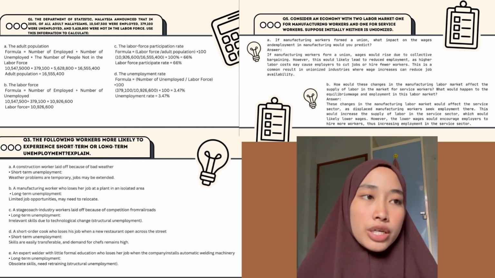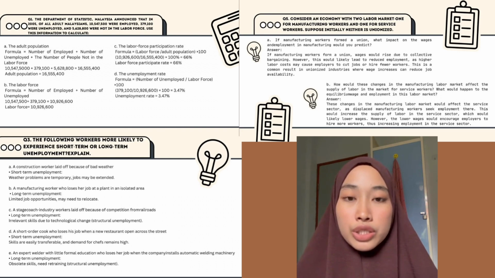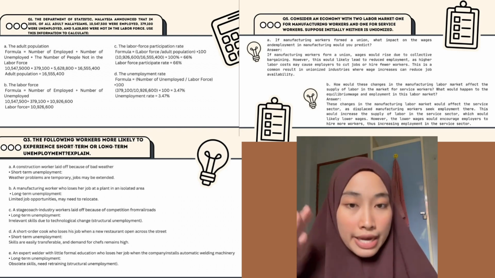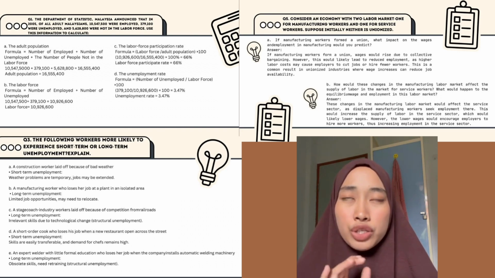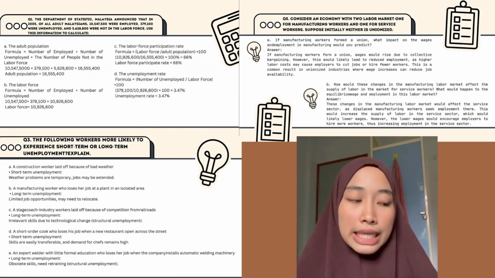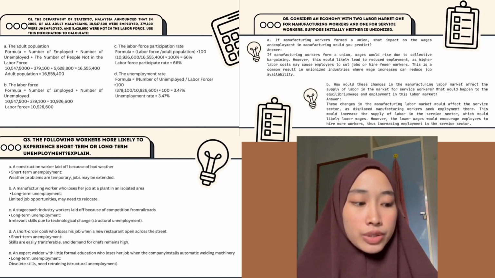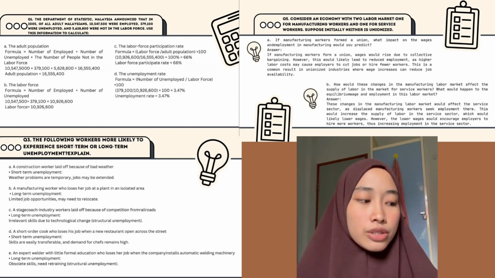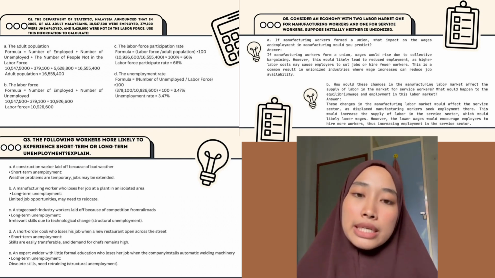So D, a short-order cook who lost his job when a new restaurant opened across the street. So the situation is short-term unemployment. Skills are easily transferable and demand for chefs remains high. This is an example of frictional unemployment, where the worker is likely to find a similar job at another restaurant or the new competitor. Short-order cooking skills are generally transferable and in demand.